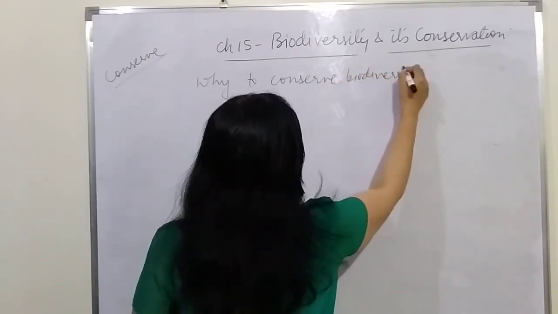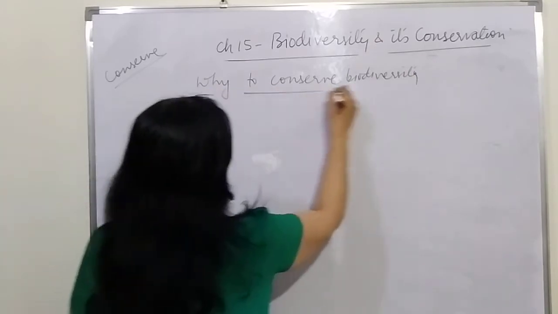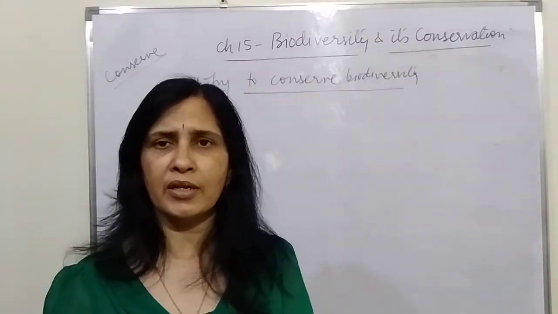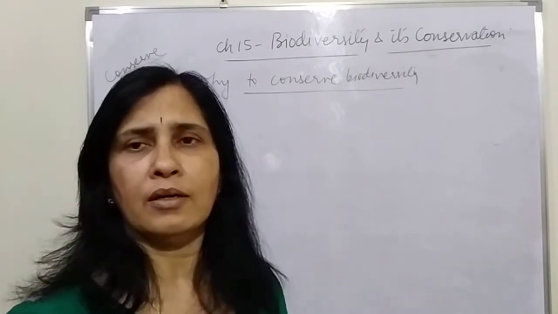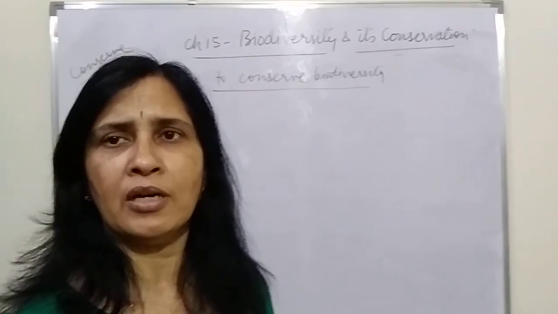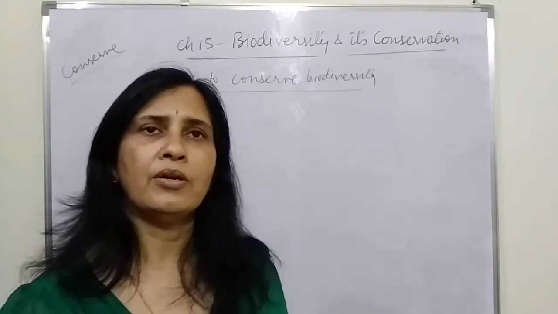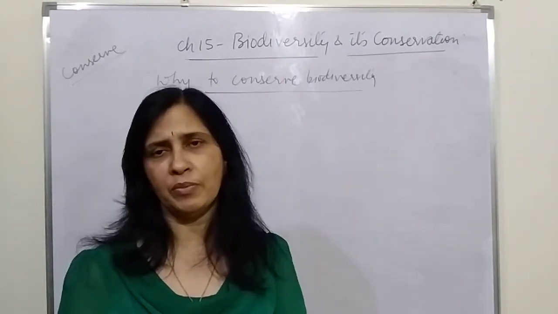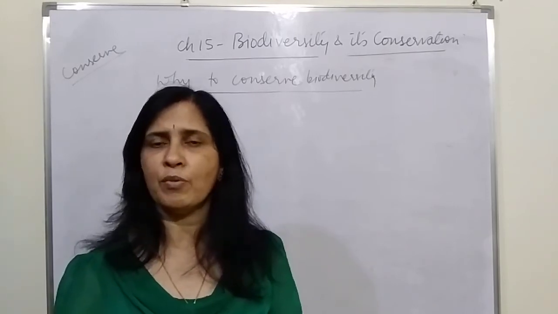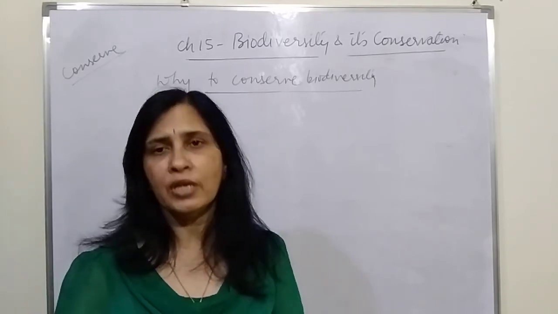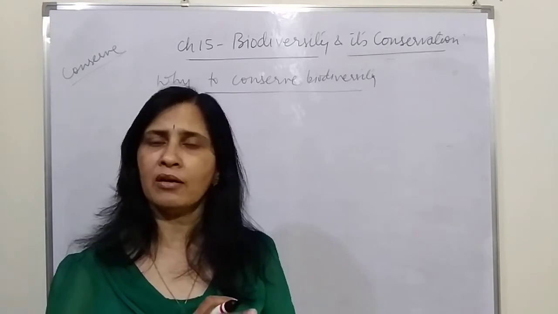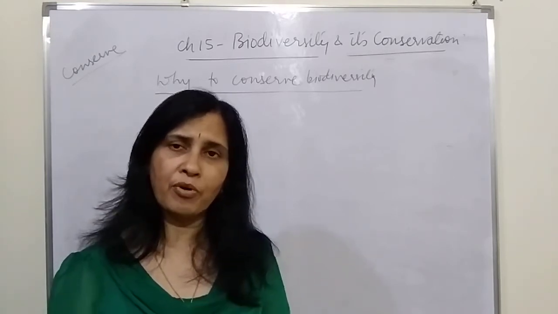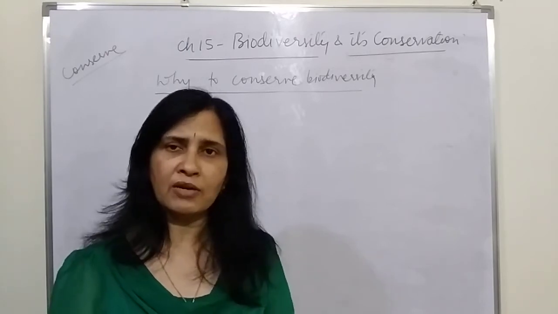What if we do not do it, and why we need to? We have already discussed that the more diverse a particular area is, the more stable the ecosystem would be. If the ecosystem is more stable, then all the species living there will be more successful and would live for a longer duration. So biodiversity is more important, and thus we want to conserve it.